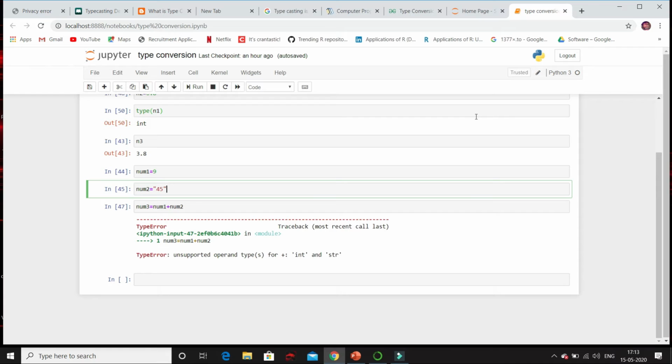So coming back, here we have to convert num2, which is of type string, to integer so that we can add num1 and num2. But we know that Python is not able to convert this string to integer automatically. So Python is not able to use implicit conversion here. In such a case where Python cannot convert one data type to another data type, we use explicit type conversion. In explicit type conversion, the user can explicitly convert one data type to another data type.